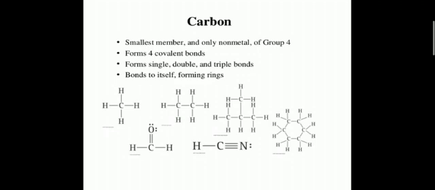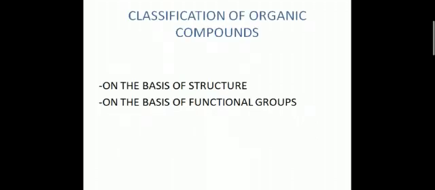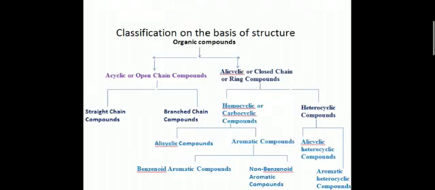The next one is classification of organic compounds. These organic compounds are classified on the basis of structure and on the basis of functional groups. On the basis of structure, the organic compounds are classified as acyclic compounds and alicyclic compounds.